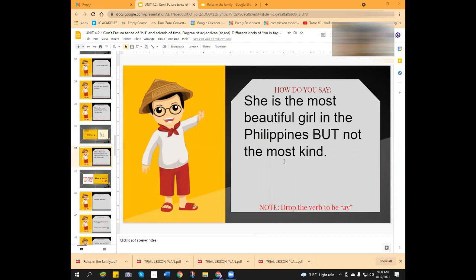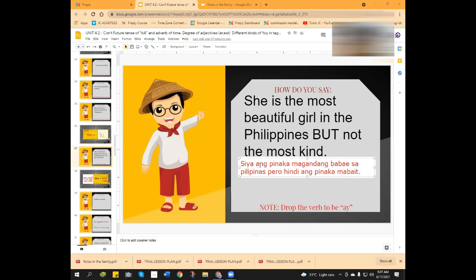So how do we say, she is the most beautiful girl in the Philippines, but, pero, not the most kind. Siya ang pinakamagandang babae sa Pilipinas, pero hindi ang pinaka mabait.